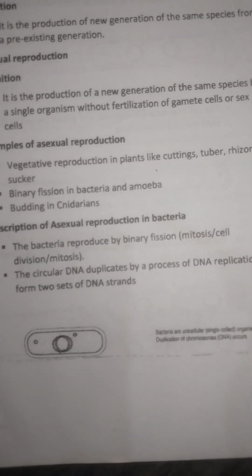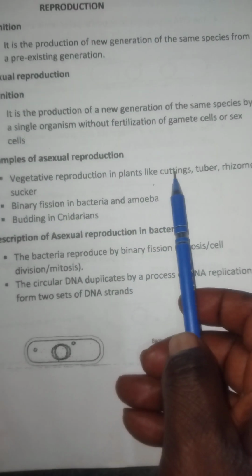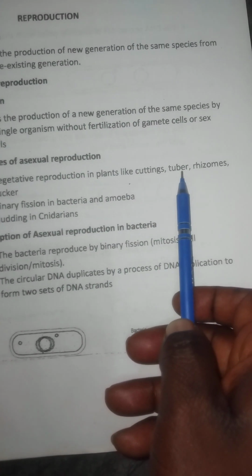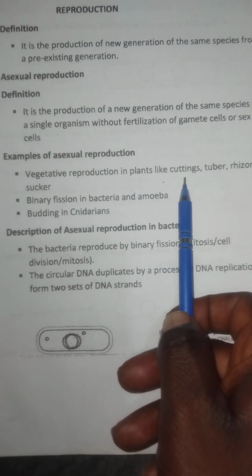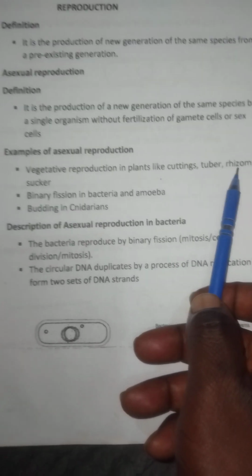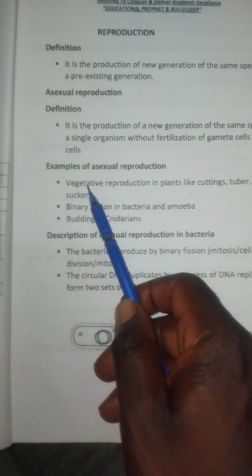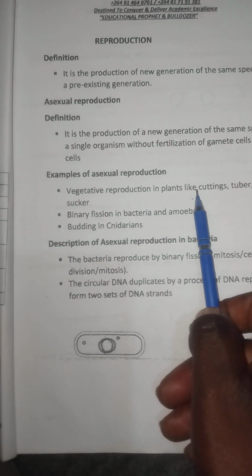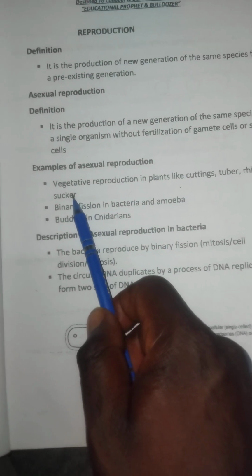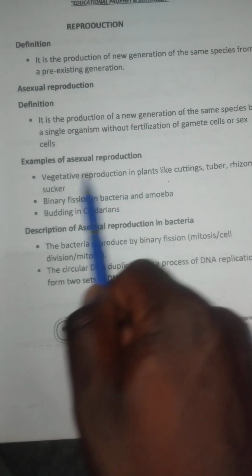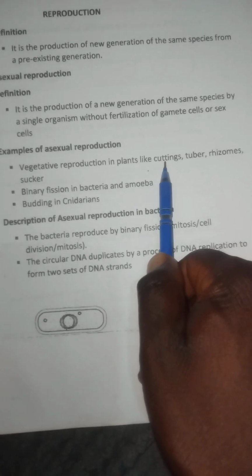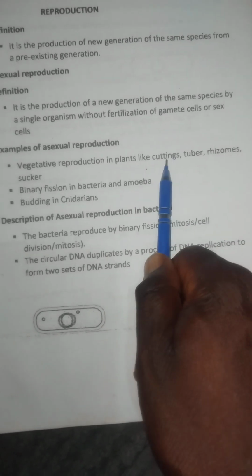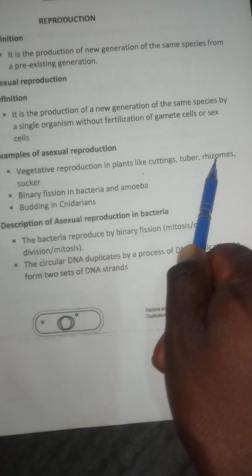Maybe we need to know examples of asexual reproduction. We have cuttings, tubers, rhizomes, and suckers, which denote vegetative reproduction in plants. So asexual reproduction in plants is called vegetative reproduction, and it goes under cuttings, tubers, and rhizomes. These are the main types of vegetative reproduction in plants in our syllabus.